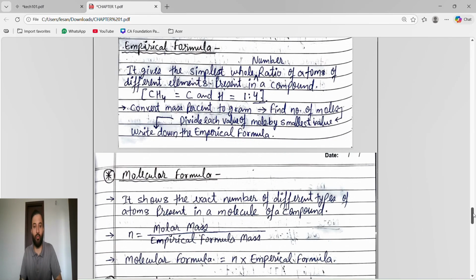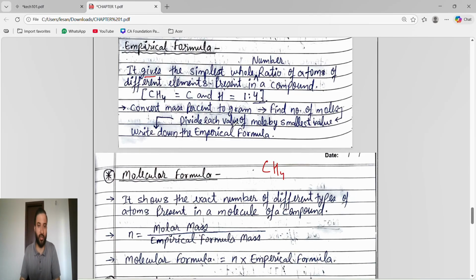Now empirical formula. Guys, we know what it gives. It gives the simplest whole number ratio. Any formula like CH4 has a whole number ratio. So whenever we take the ratio, it should be the simplest whole number ratio. We have studied this previously also, right?